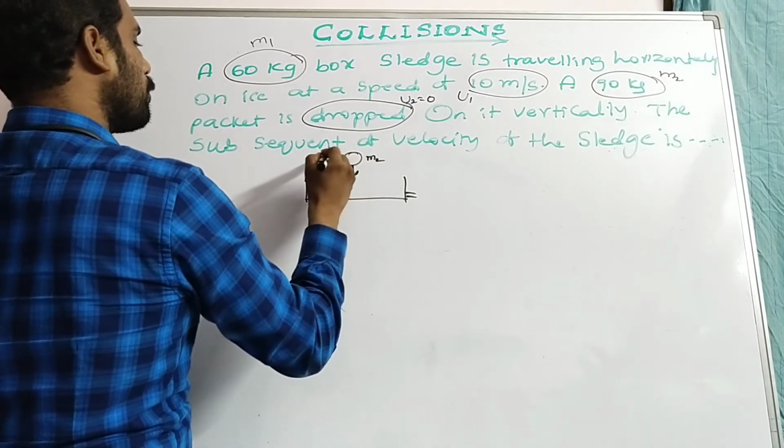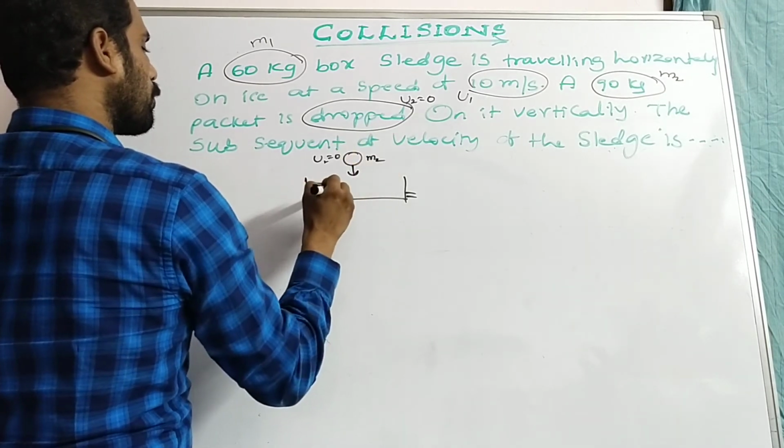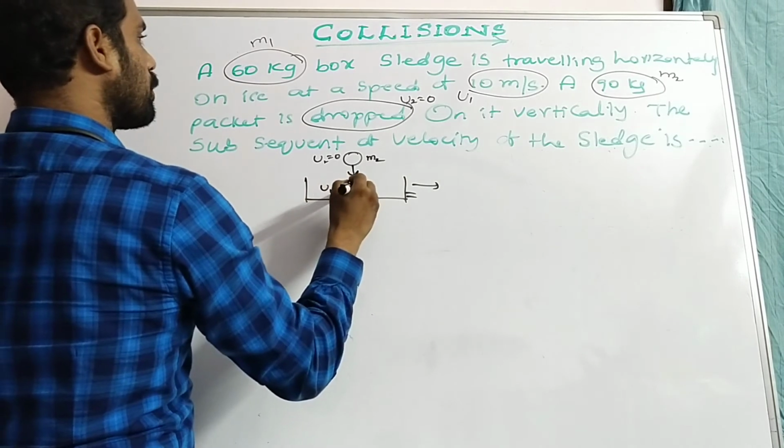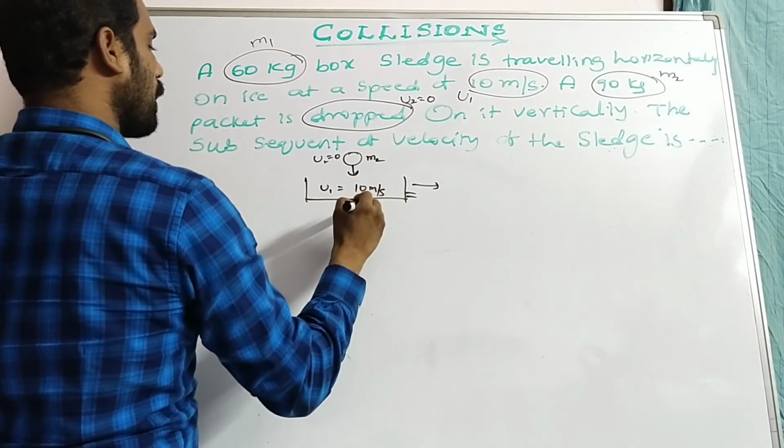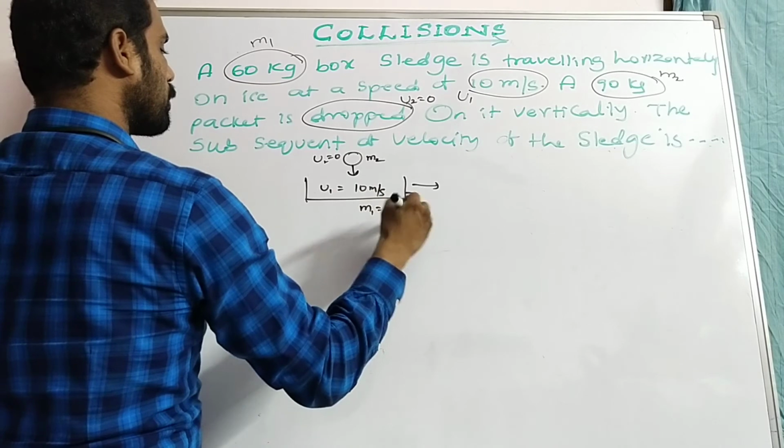So this is m2, u2 is equal to 0. u1 is equal to 10 meter per second, and m1 is equal to 60 kg.